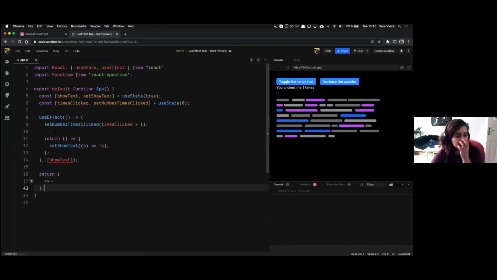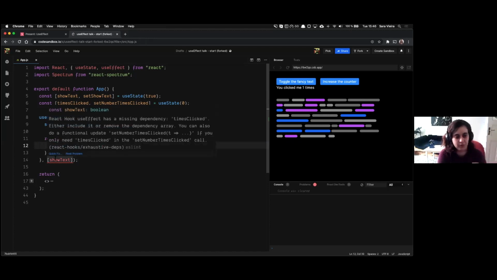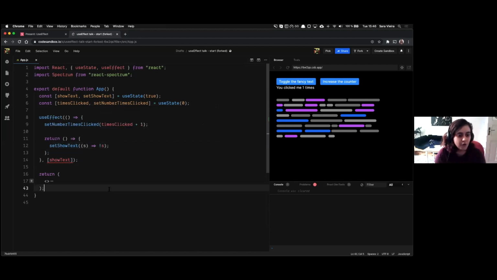Because in this example, I don't care if times click changed. I only care if show text changed. And that's what you need to keep track of. You don't care about that. You want to keep track of show text. And so that's what you put in there.